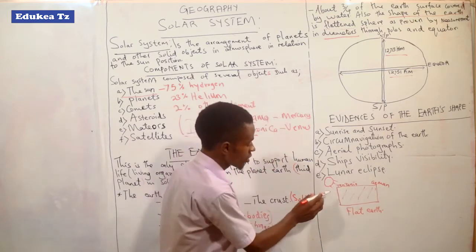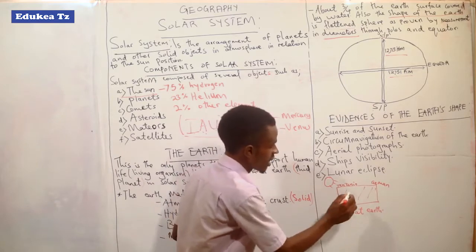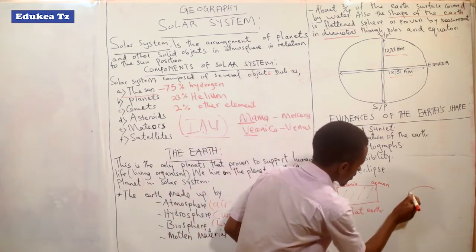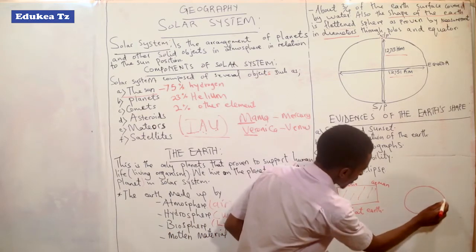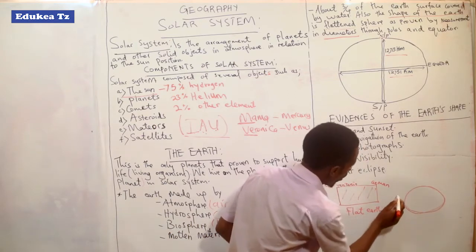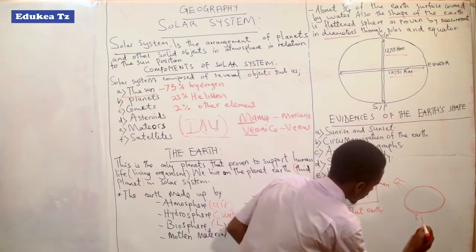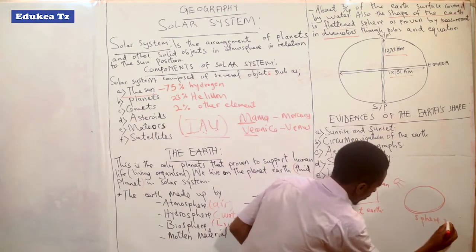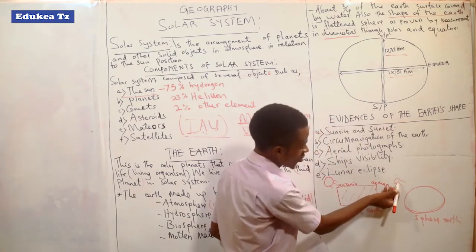The reason is that the sunrise in Tanzania and Germany does not appear this way, but it appears in this way. The Earth is round, it is like this. So when the sun rises, this is a sphere, the Earth.